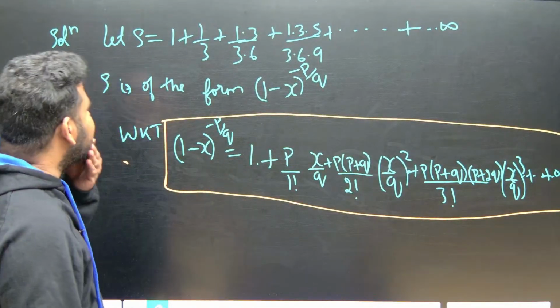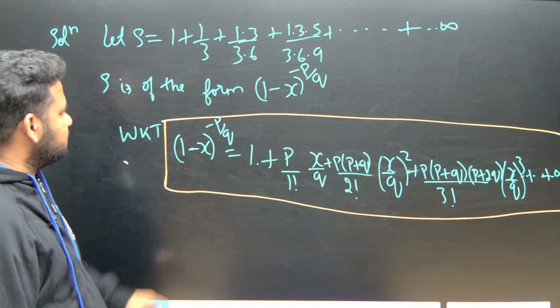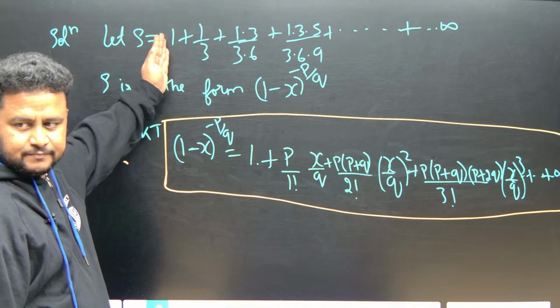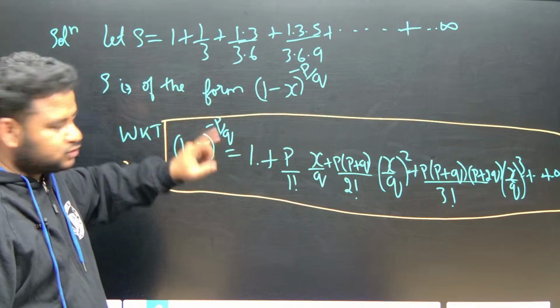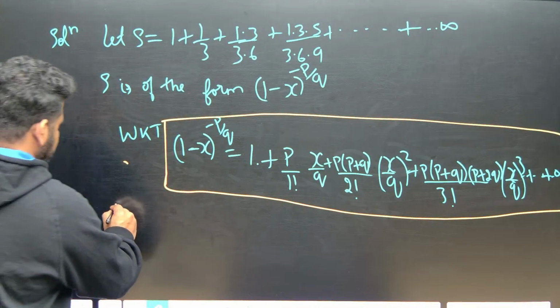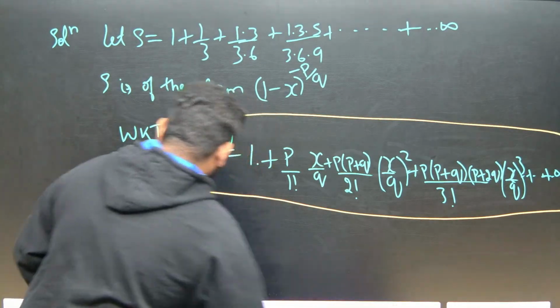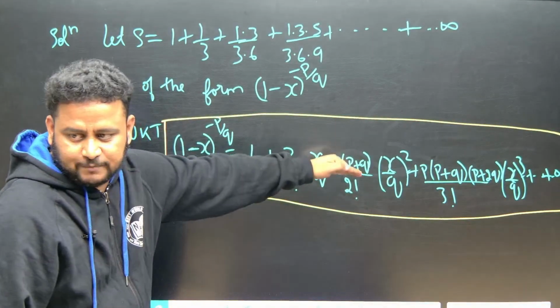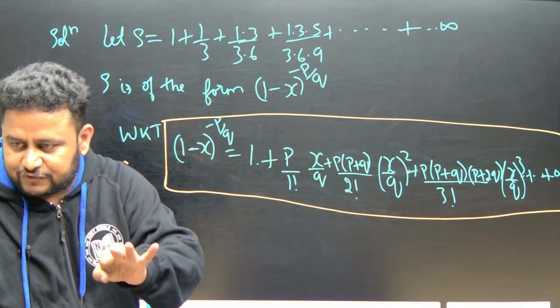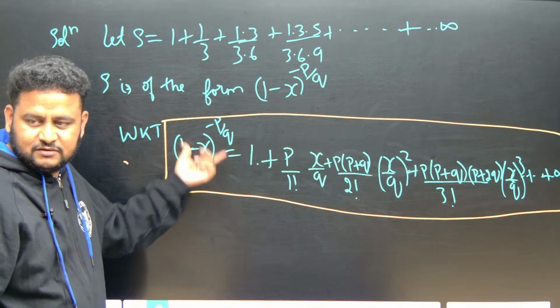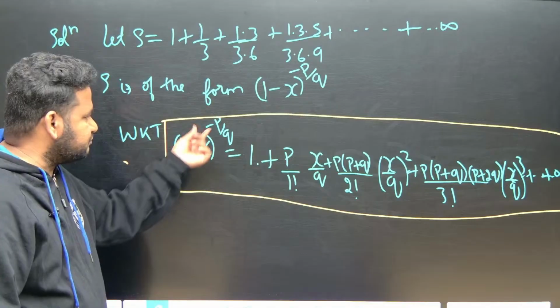Now if I talk about this, S is given like this. So 1 is here, wonderful. Next we are having 1 by 3. So let us take S now. S is equal to, yes, we have to modify it to get into this form. Then we will get the value of x, the value of p, and the value of q. Then we can write, we can apply the 1 minus x formula. But we don't know what is x, what is p by q.